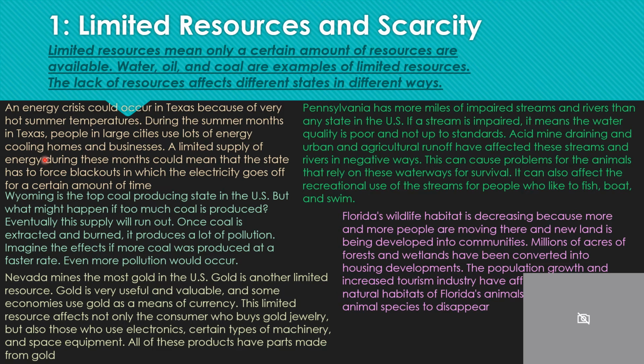A limited supply of energy during these months could mean that the state has to force blackouts, when the electricity goes off for a certain amount of time. Wyoming is the top coal producing state in the US, but what might happen if too much coal is produced? Eventually, the supply will run out. Once coal is extracted and burned, it produces a lot of pollution. Imagine the effects if more coal was produced at a faster rate. Even more pollution would occur.